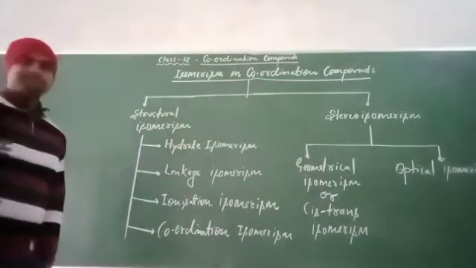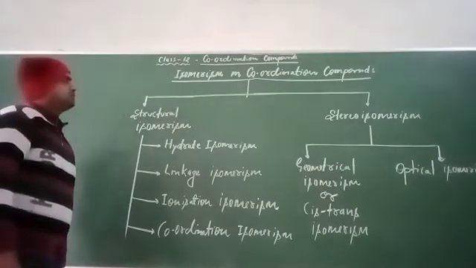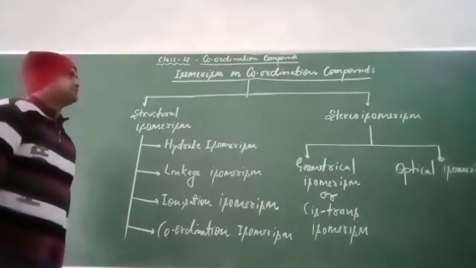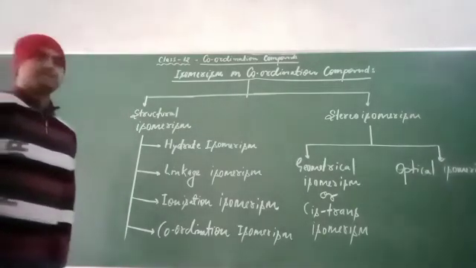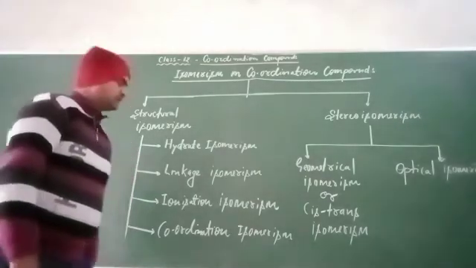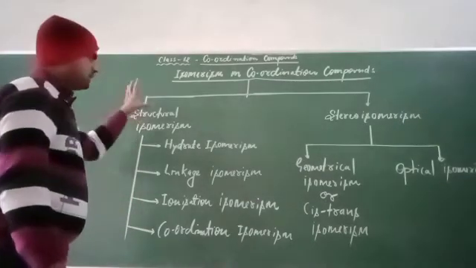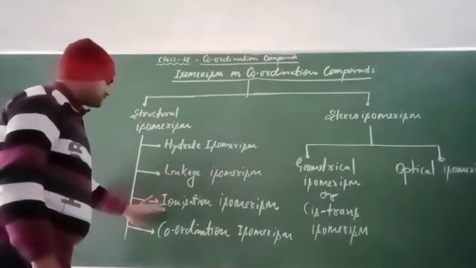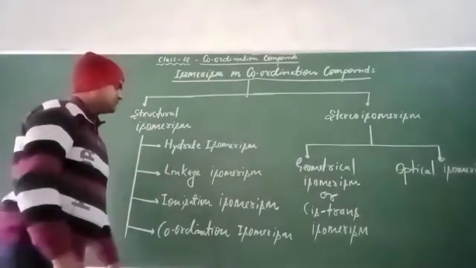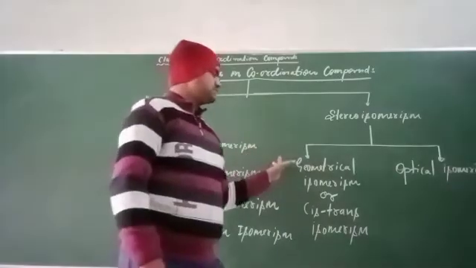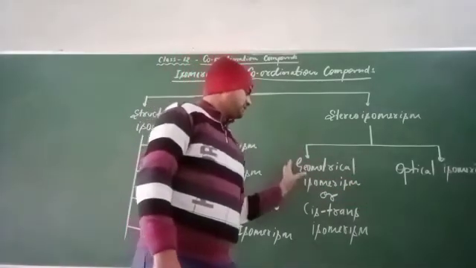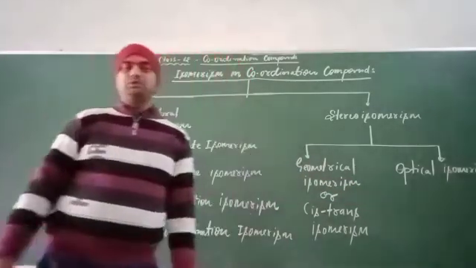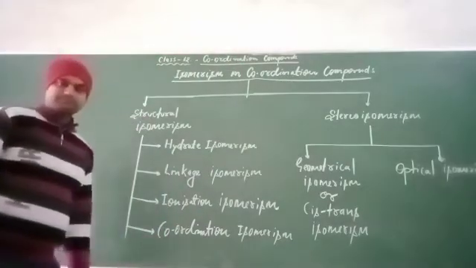So once again, look at the various types of isomerism found in coordination compounds, listed here: structural and stereo. Structural are of four types: hydrate, linkage, ionization, and coordination. And stereo are of two types: geometrical and optical. Geometrical is also known as cis-trans isomerism. Clear?